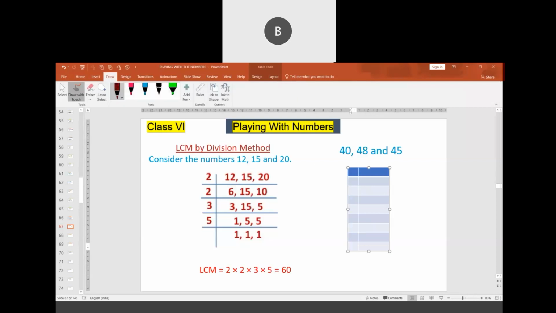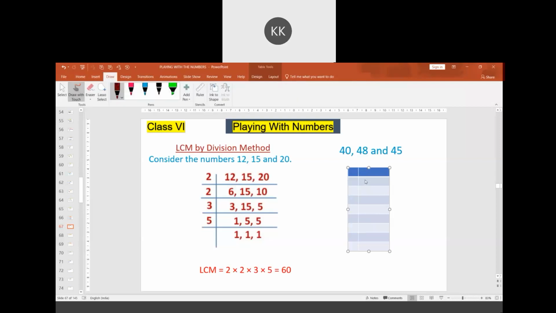Alright, now I'll write within this 40, 48, 45. Let me increase the size of this. These numbers, first you have to go for division by 2. 2 20 times. 2 2s are 2 4s are 24. 45 is not divisible by 2, you have to write it as it is.